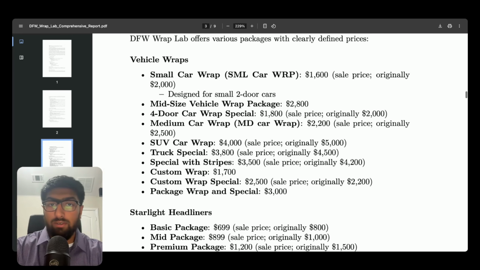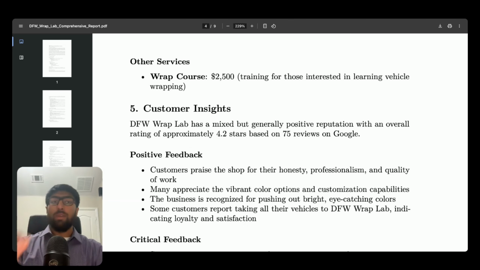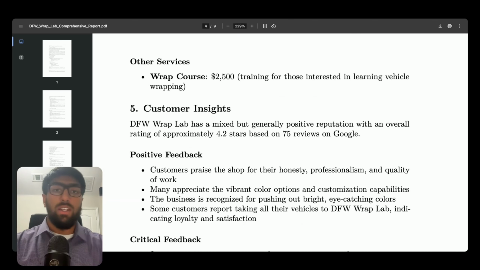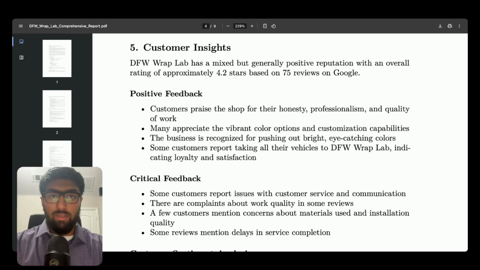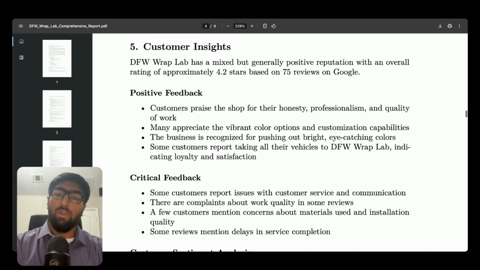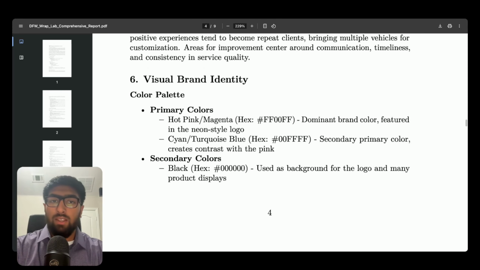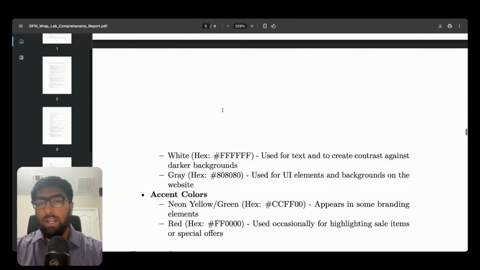It has all its prices, headlines. Okay, so it did go a bit more in depth than I originally wanted it to. But I mean, this is amazing. It went through its Google reviews, the feedback they had. Okay, it gave me some stuff for color palettes.